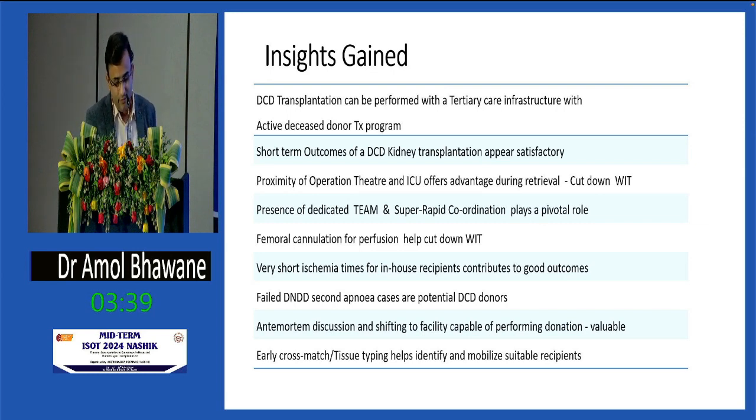Failed DBD, second apnea cases are potential DCD donors. We should try, we should not let them go to waste. Antemortem discussion and shifting to a facility which is capable of doing such things like DCD is valuable. Early cross-match and tissue typing help to identify and mobilize the suitable recipient.